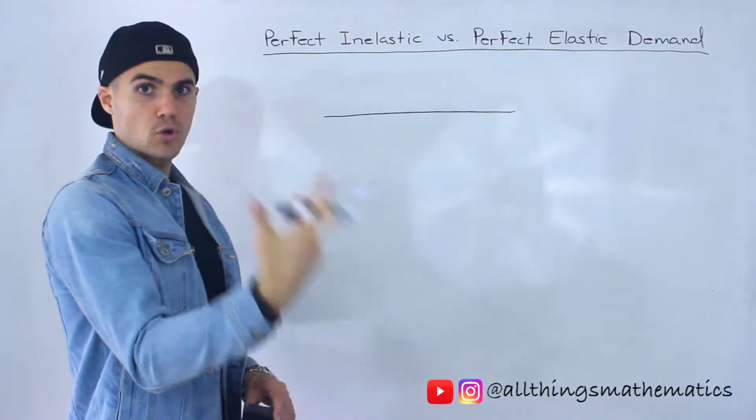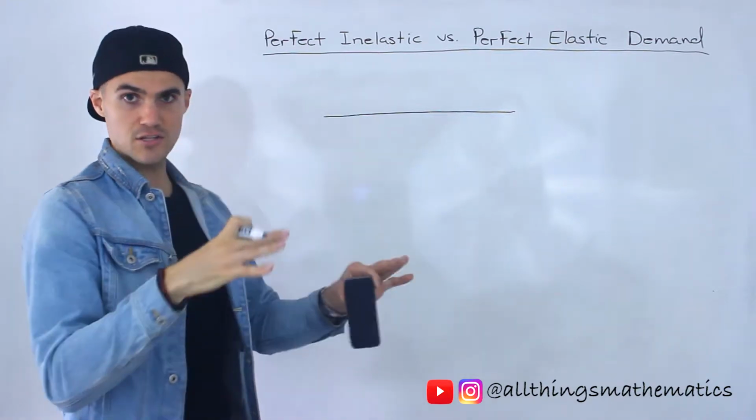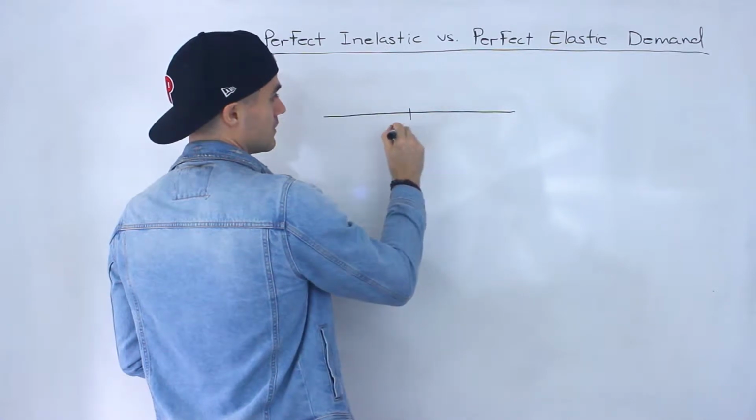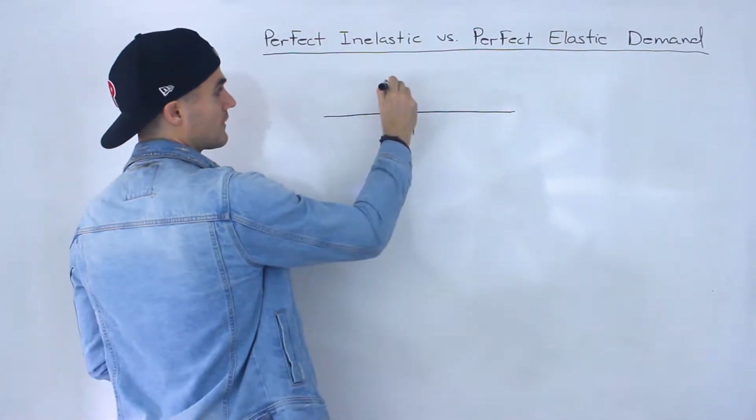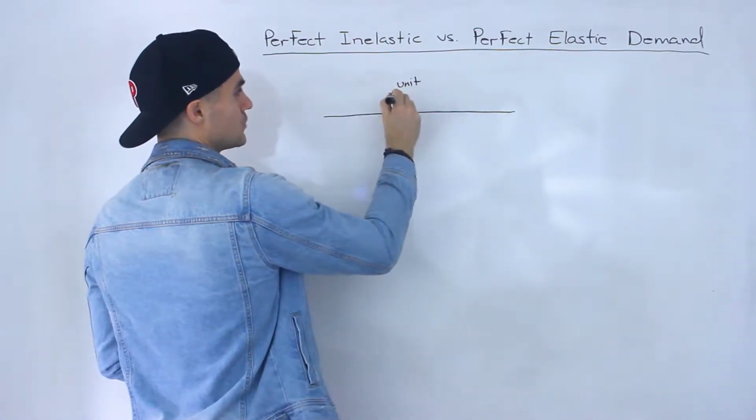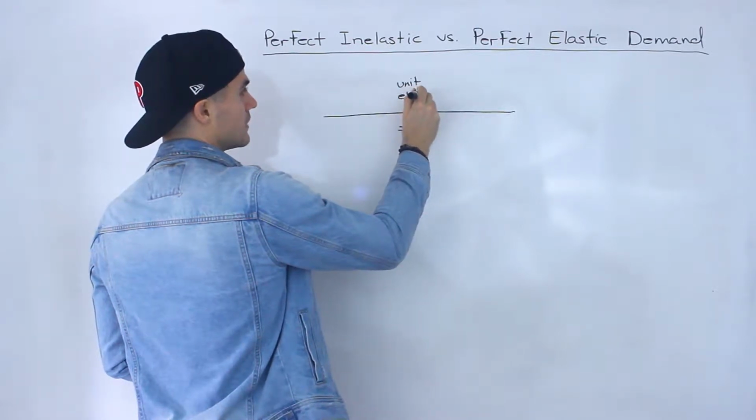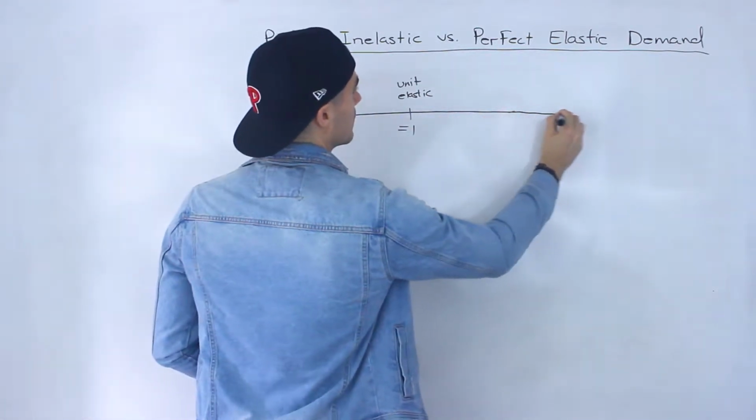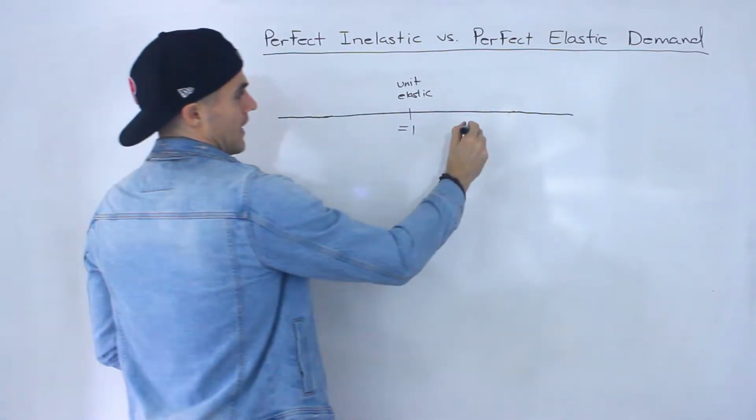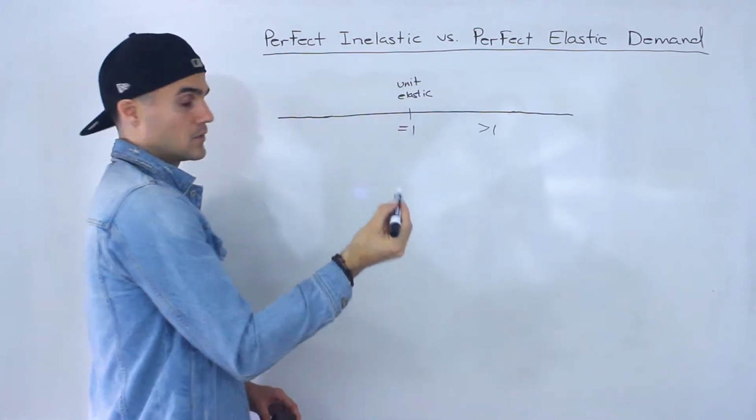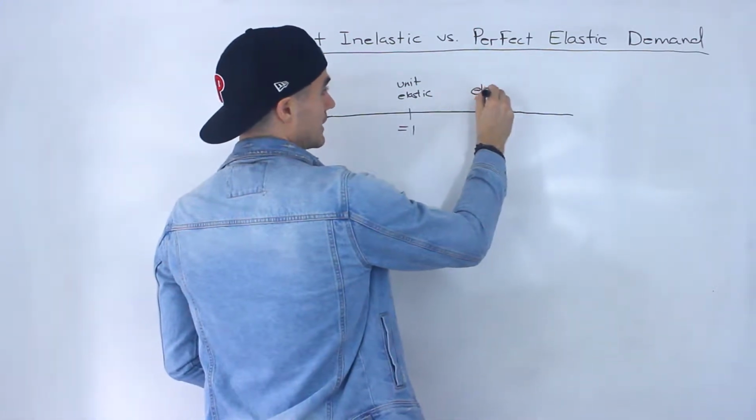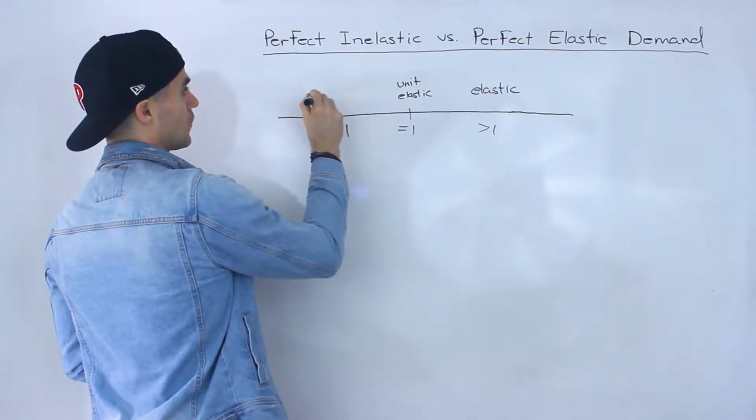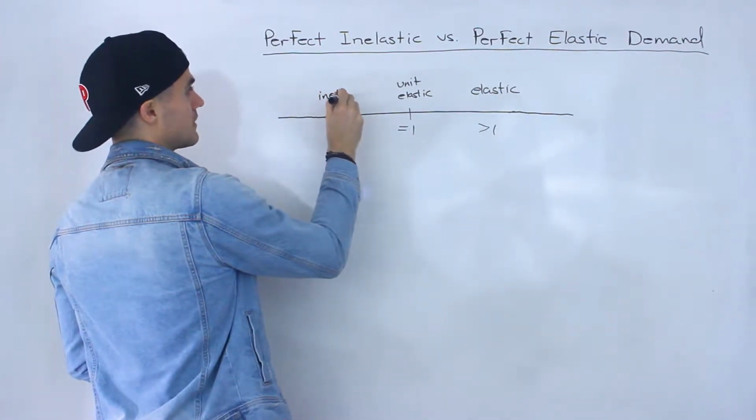and we also introduced the coefficient, and depending on the values of the coefficient, we classified that certain good or service. So if that coefficient was equal to 1, then that good or service was considered unit elastic. I'm actually going to expand this spectrum a little bit. And if that coefficient was greater than 1, we classified that good or service as being elastic. And if it was less than 1, it was considered inelastic.